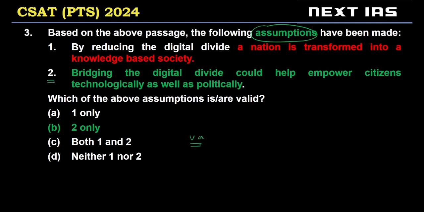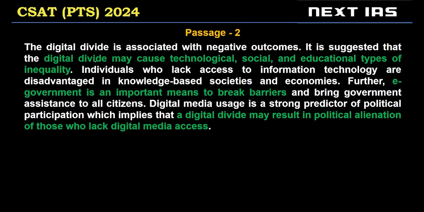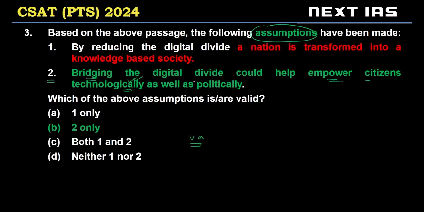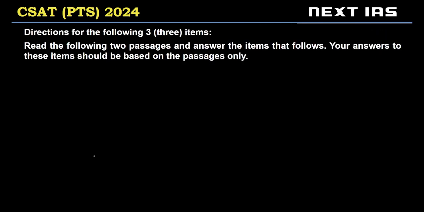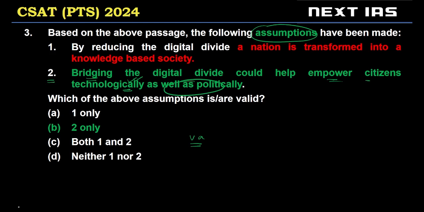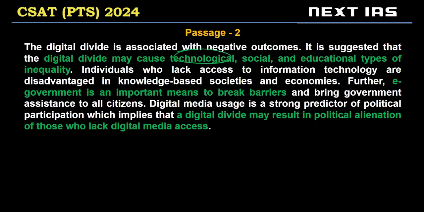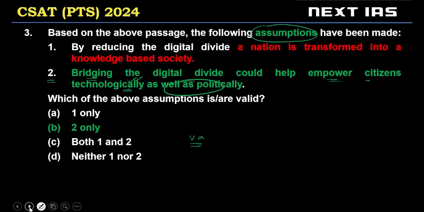Now here, let's look at statement 2. Bridging the digital divide, reducing the digital divide could help empower citizens technologically. So this will be true from the first half of the passage, right? Here the technological gap will reduce, as well as politically. This is also true, right? From the last sentence in the passage, this is also true. Political alienation, correct? So 2 is a valid assumption.